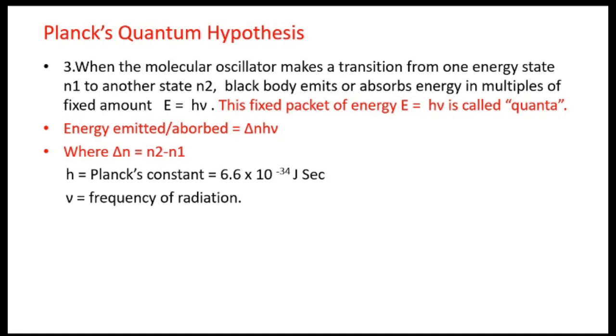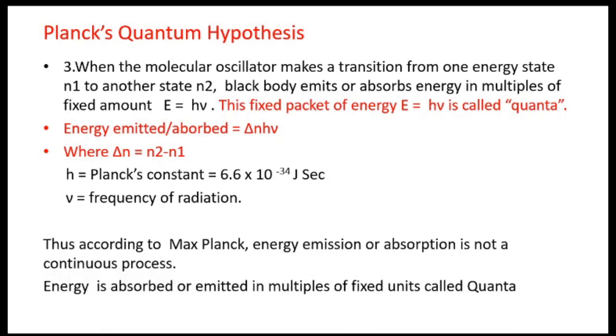So, whenever there is a transition of molecular oscillators, the energy absorbed or emitted will be in multiples of quanta, E = hν. So, energy absorbed or emitted is equal to Δn times hν, where Δn = n2 minus n1.